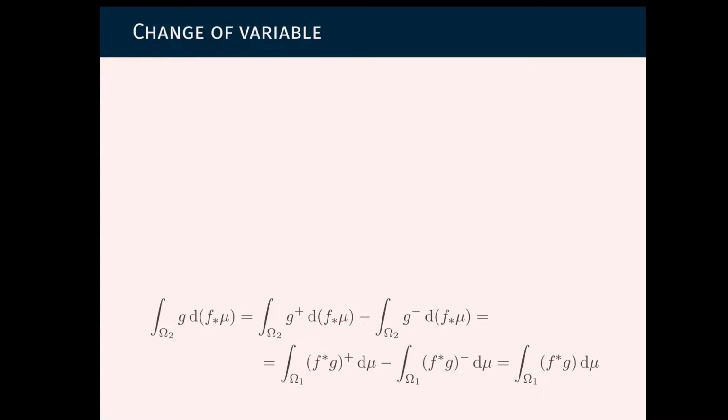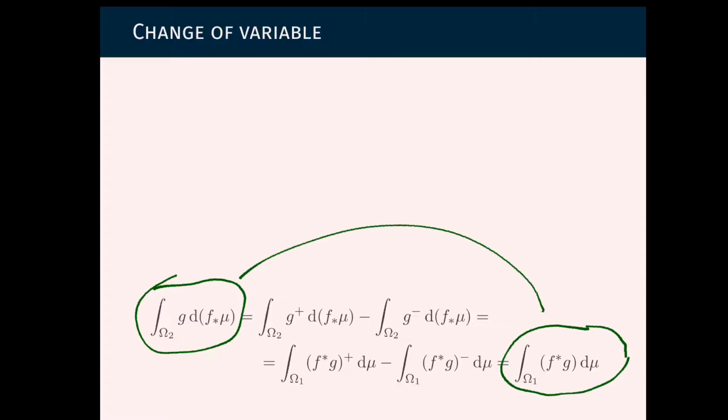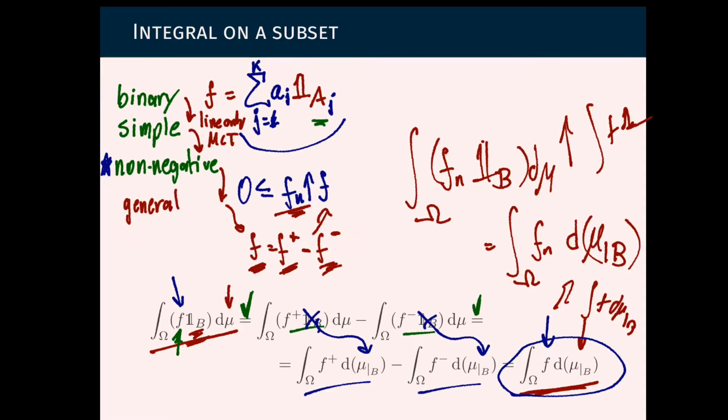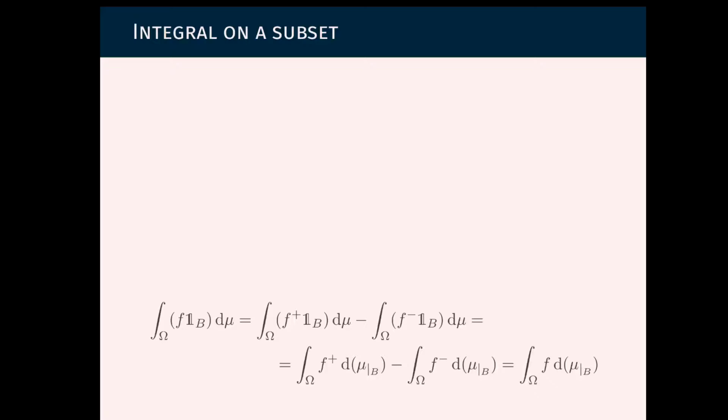And about the previous proof, this discussion that we made, that this integral is defined if and only if this integral is defined, so we need to exclude the case of infinity minus infinity. And the same argument we just made here, if we go back to the previous proof that we made, that of integral on a subset, integrating f on a subset, which by definition is the same as this notation here, integrating on b f mu.